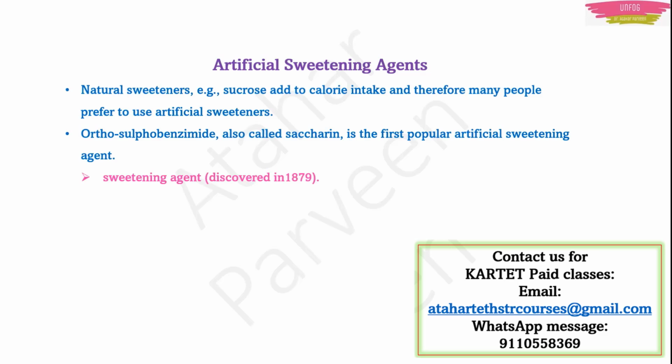This was discovered in 1879. You need to remember the year. This sweetening agent, saccharin, was discovered in 1879, and since then it has become the popular artificial sweetening agent. It is about 550 times as sweet as cane sugar. Means if you use 1 spoon of cane sugar, in that place if you use 1 particle of saccharin, it will be more than enough to give so much sweetness.